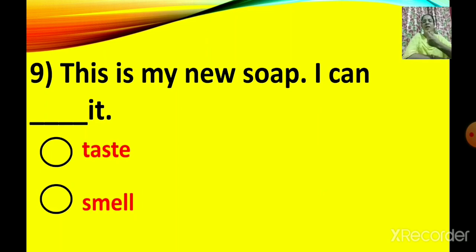I can taste it. Can you taste the soap? No, then we can smell, no? So this is my new soap. I can smell it. So smell. Click on smell. This is my new soap. I can smell it. Very good.